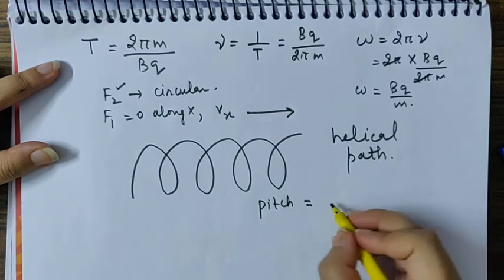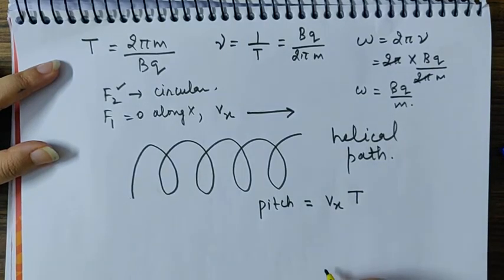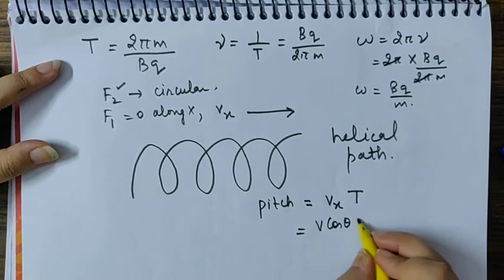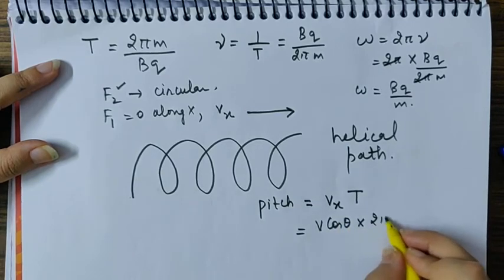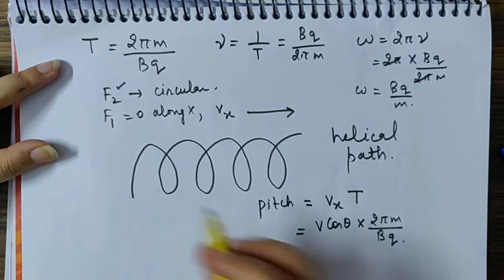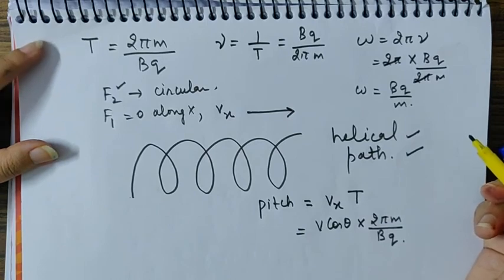The pitch should be equal to the velocity along the x-axis times the time period in which the particle completes one circle. It is given as v cos theta times the time period, which is 2 pi m over Bq. So finally the particle will move in a helical path.